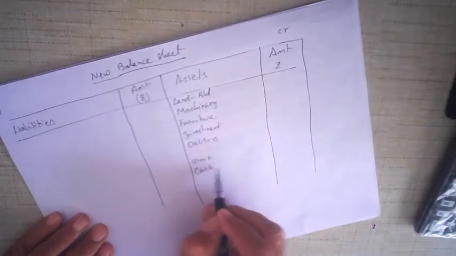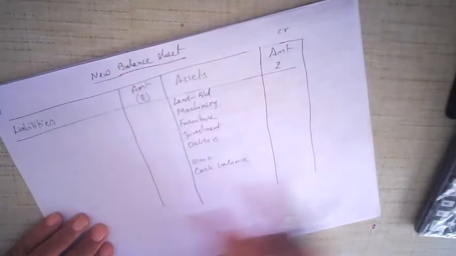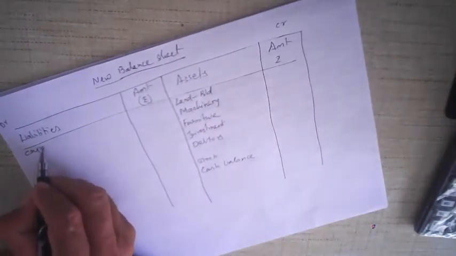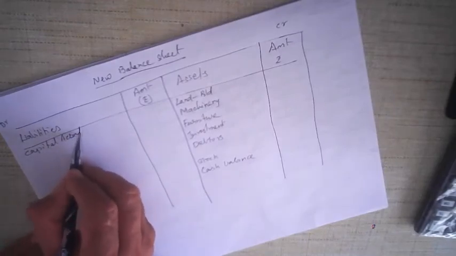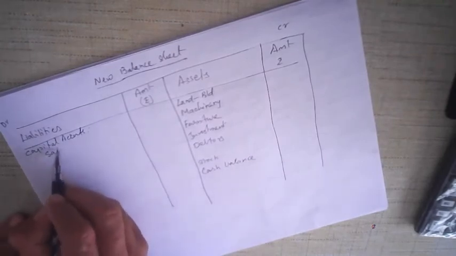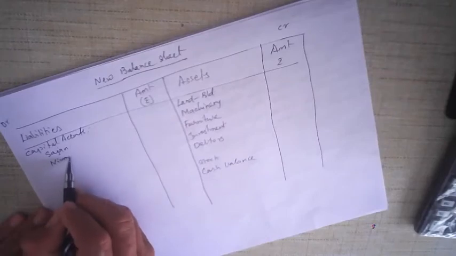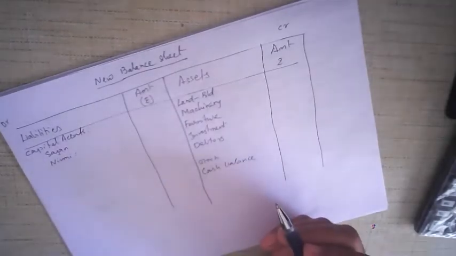This is exactly as it is shown in the old balance sheet. I have not put the amounts. We'll put the amounts later on. And then capital account, okay, capital accounts of Sajan and Nirmi. Sajan, Nirmi. Again, just keep it as it is. Don't write the amounts. Then general reserve is given, but we have already distributed general reserve.